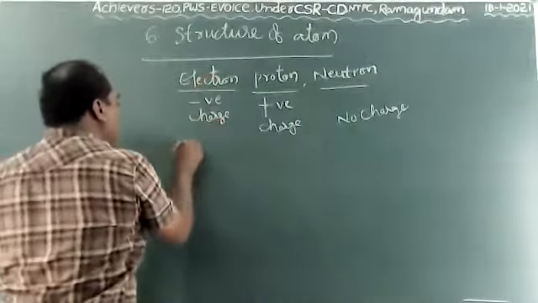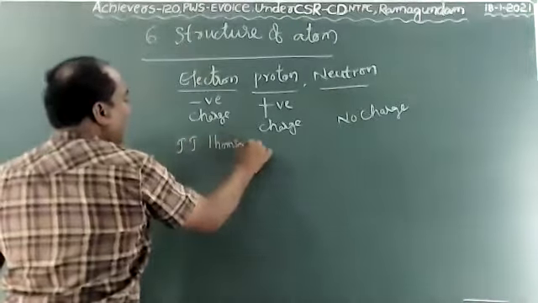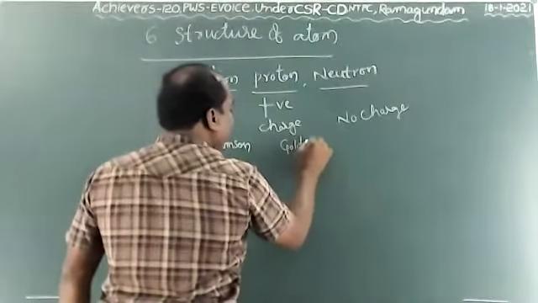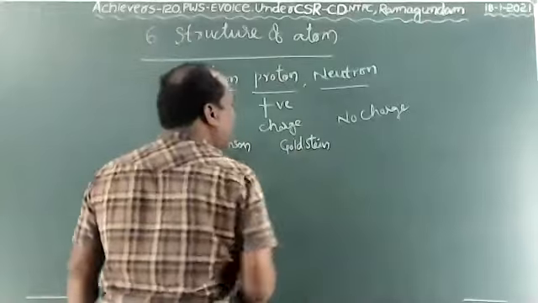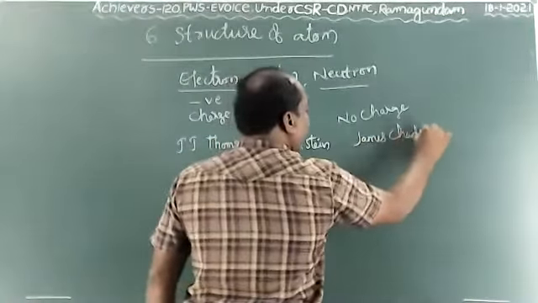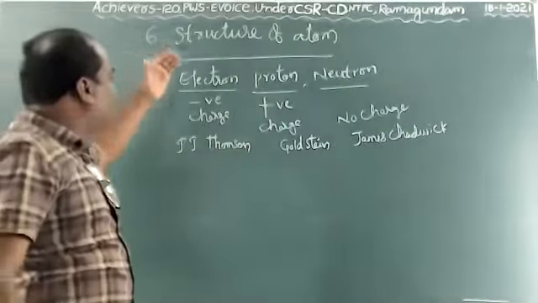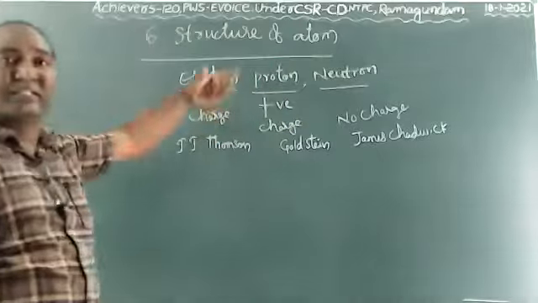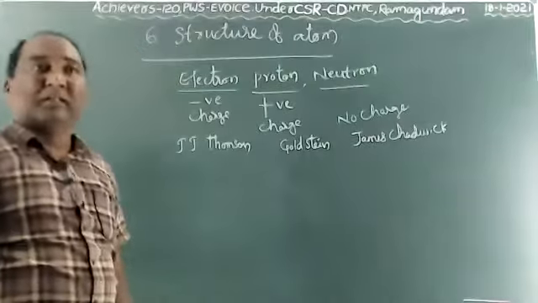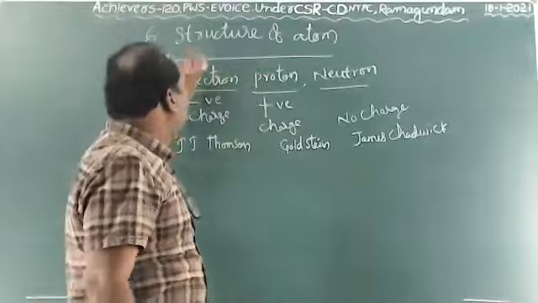Electron was discovered by J.J. Thomson. Proton was discovered by Goldstein. Neutron was discovered by James Chadwick. These three important subatomic particles we have to arrange in systematic order in the atom. That we call the structure of atom.